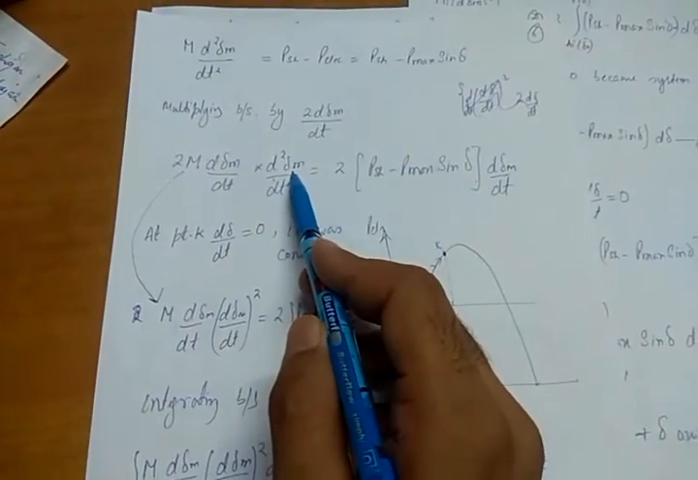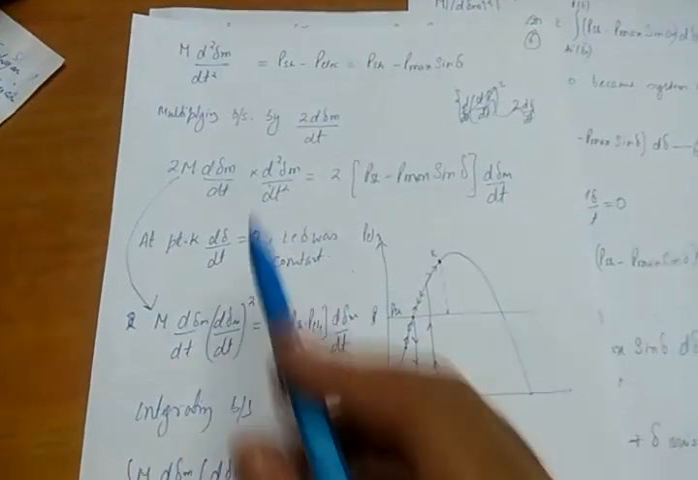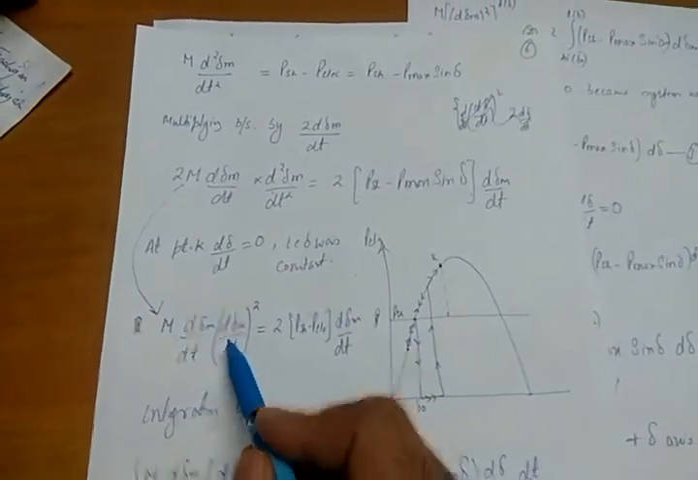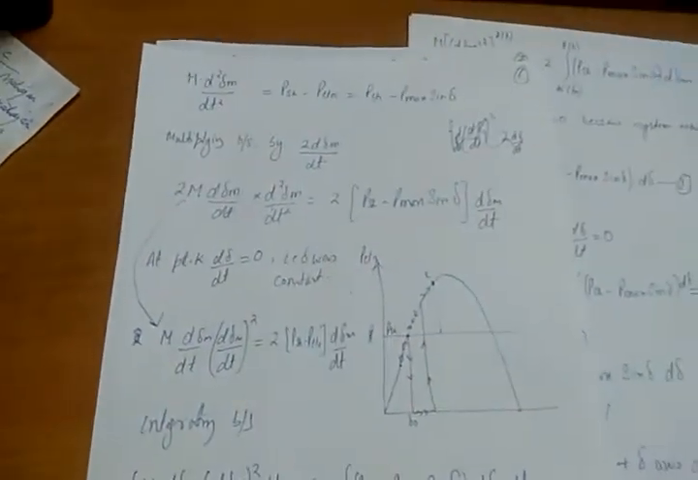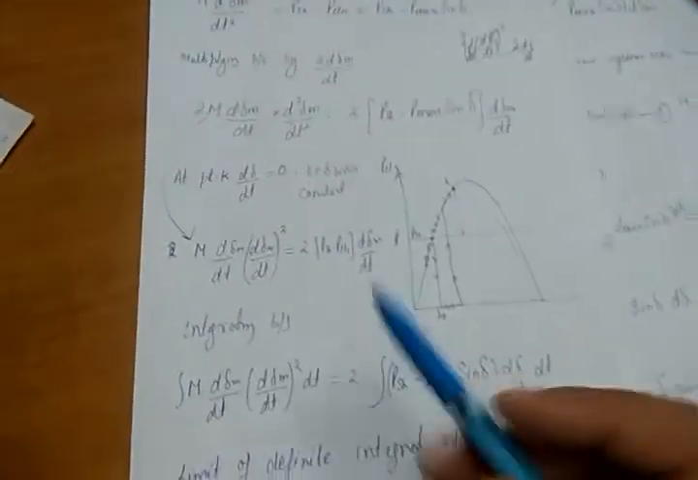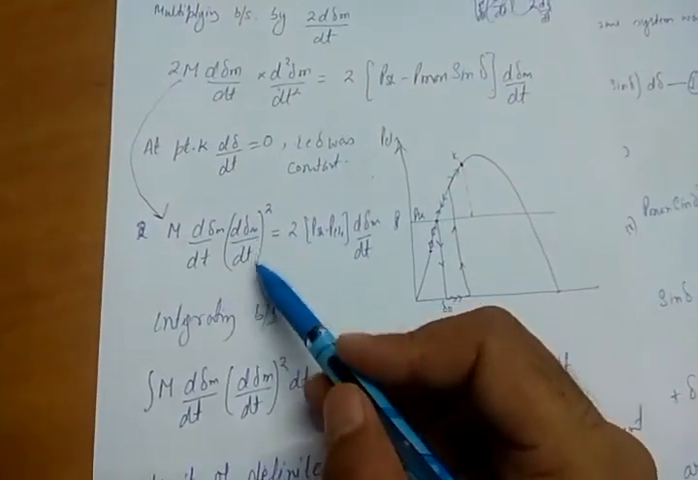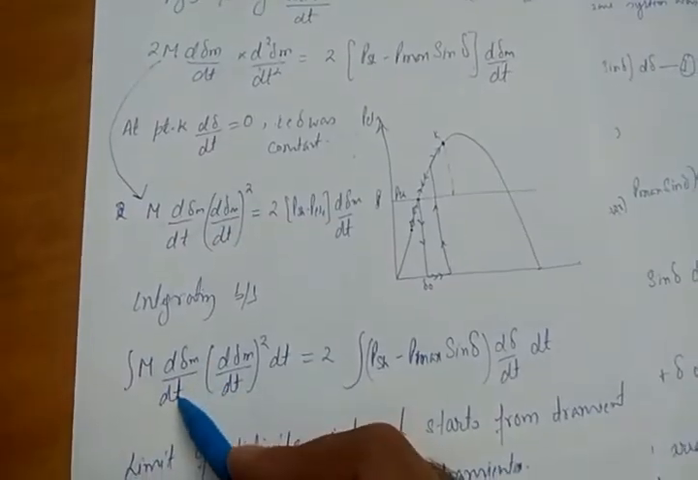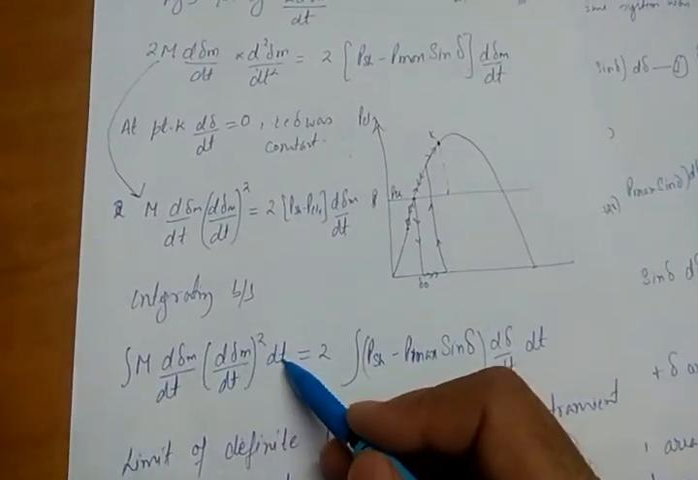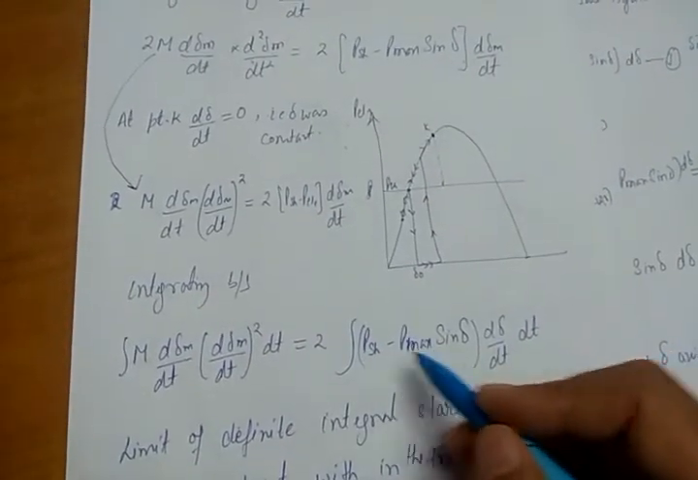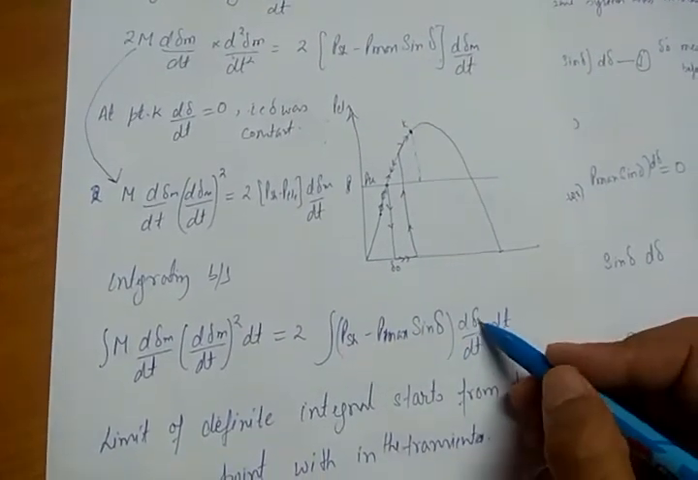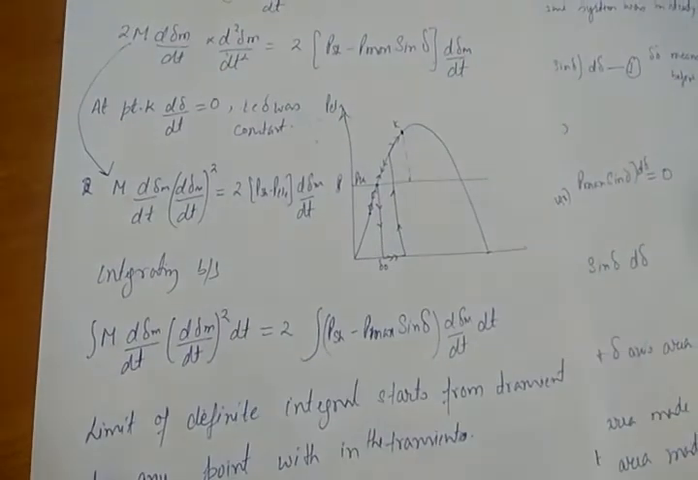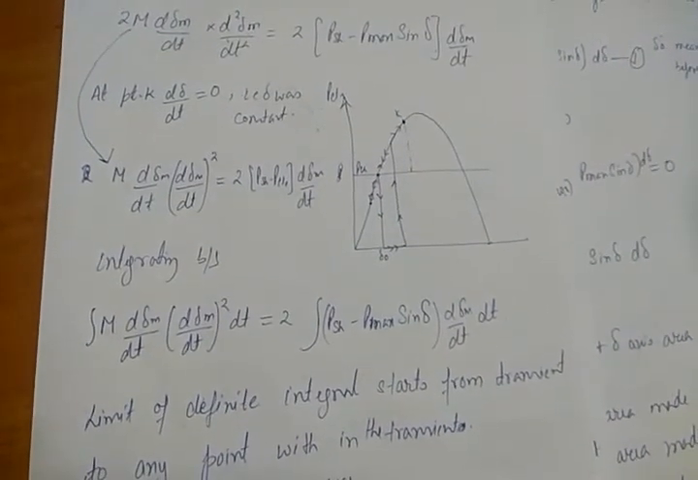Okay. So there is no difference. Open this equation, you will get this equation. What I am doing after that is integrating this whole equation. So integrating, the integral of M d delta by dt into (d delta by dt)^2 dt is equal to twice the integral of (P shaft minus P electrical) d delta by dt multiplied by dt. So this is a definite integral.